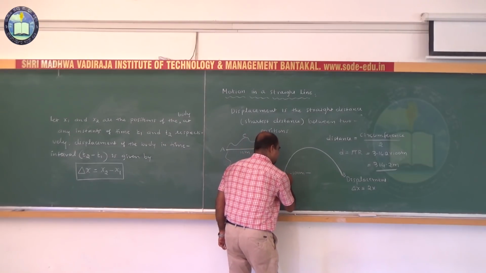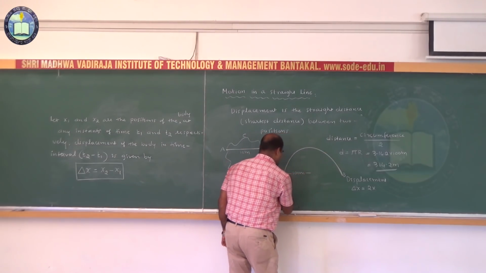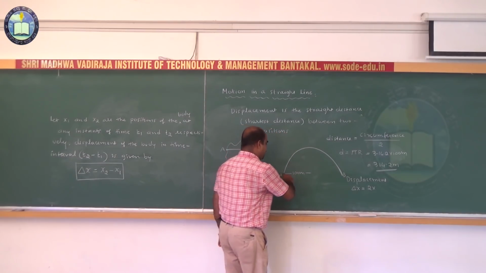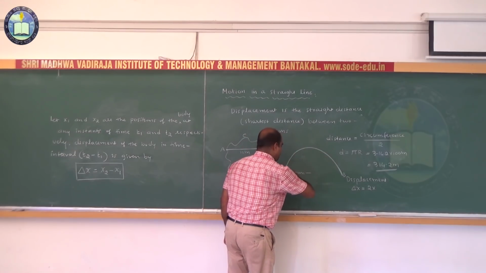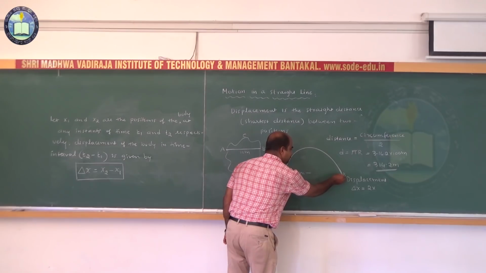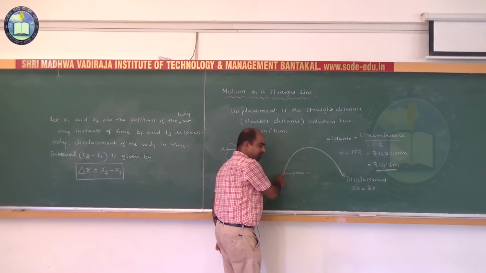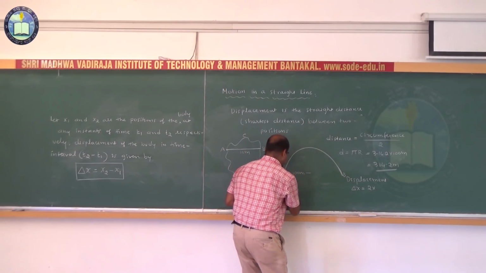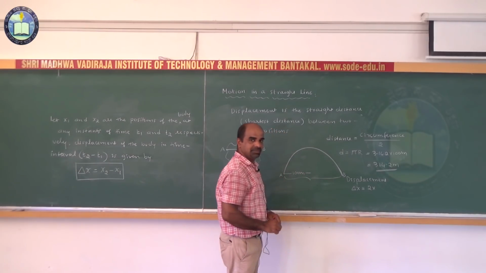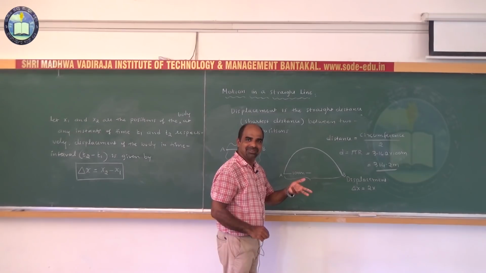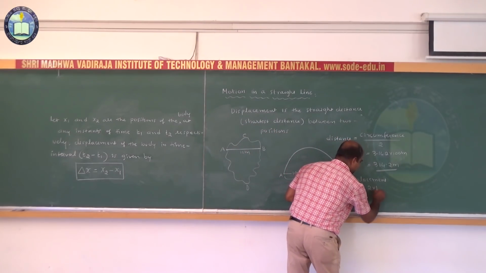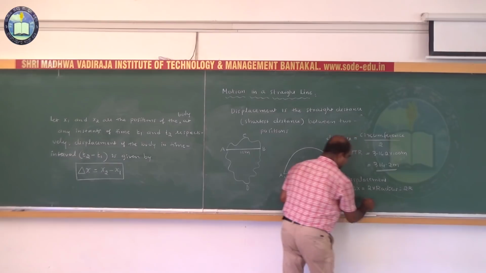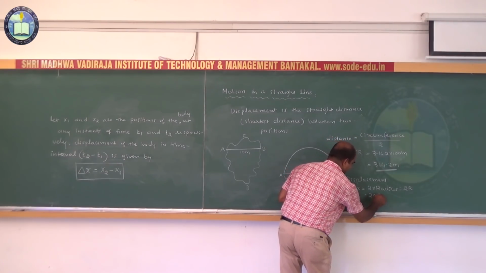But as the man reaches the point B along this path, the position of that old man changes from A to B. That is, after traveling 314.2 meters, he reached the point B. So the position of that man changes from A to B. So displacement is from A to B, which becomes R plus R, that is 2 times the radius, 2R. So what is the displacement of the old man? 200 meters.